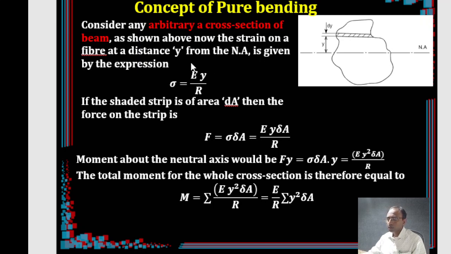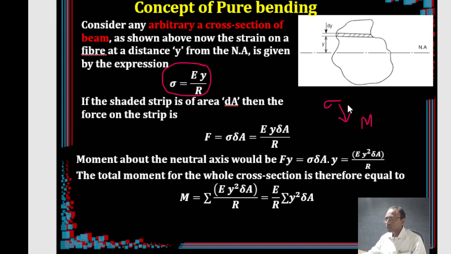Now let's continue with the previous stress equation. We got sigma equal to Ey by R. In this particular strip, I am at sigma now and I have to reach M. So what is the process?